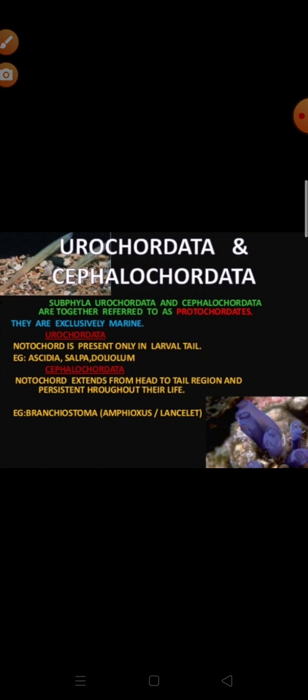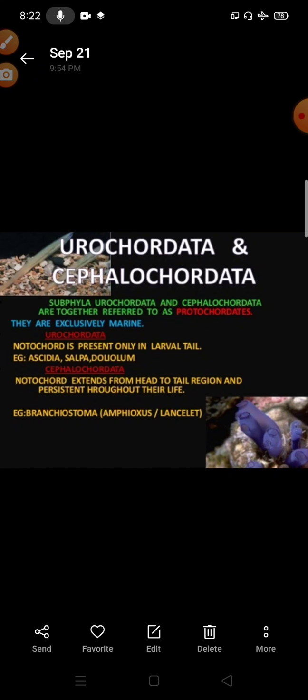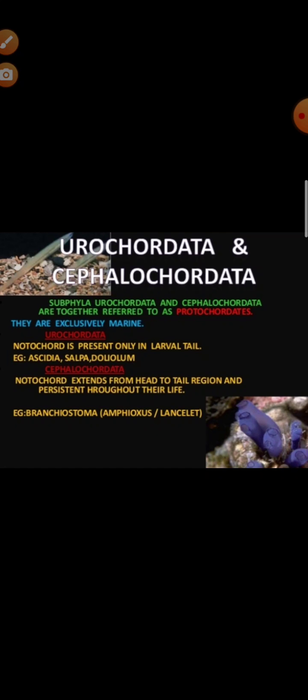It is suited for burrowing and swimming. Body has no paired appendages. Median, unpaired, dorsal, ventral, caudal fins are present. And what else? The notochord, you have to mention their characteristic. How is their notochord? Notochord extends from the anterior end to the posterior end and persists throughout life.